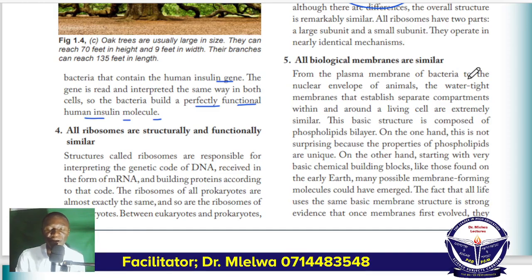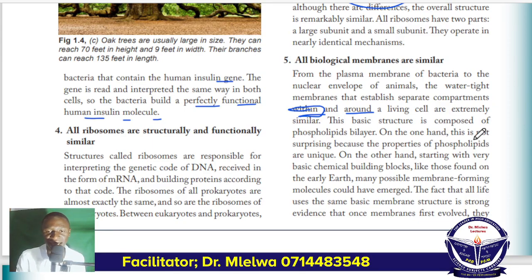So from the plasma membrane of bacteria to the nuclear envelope of animals, because bacteria don't have a nucleus, you see. The plasma membrane of bacteria and the nuclear envelope of animals, the watertight membrane that establishes separate compartments within and around all cells, are extremely similar. That is why it says within: even inside the cell, within and around all living cells, they are extremely similar. Now this basic structure is composed of a phospholipid bilayer.